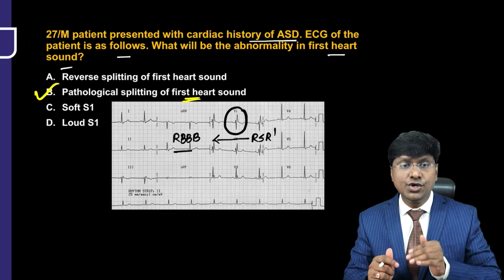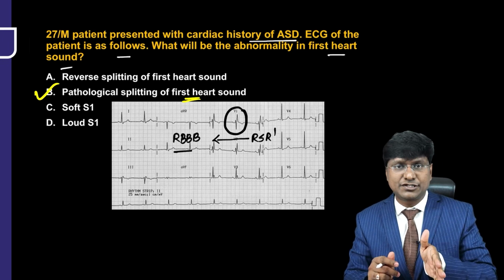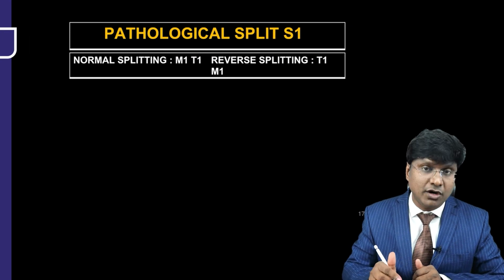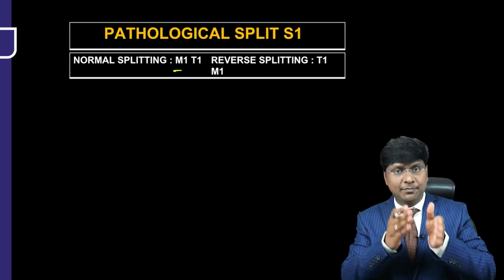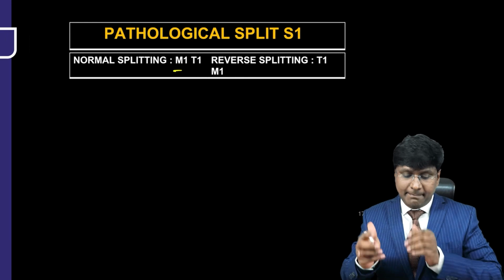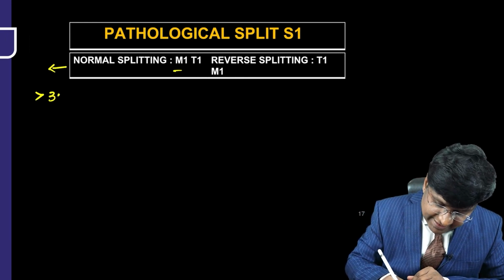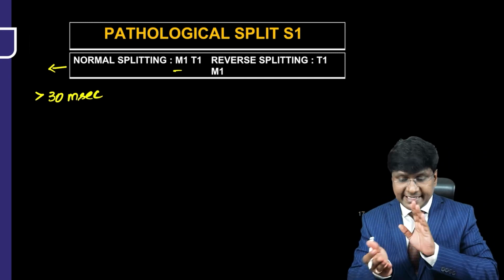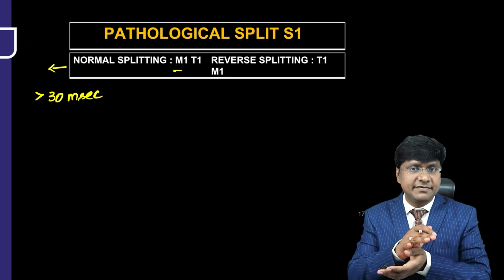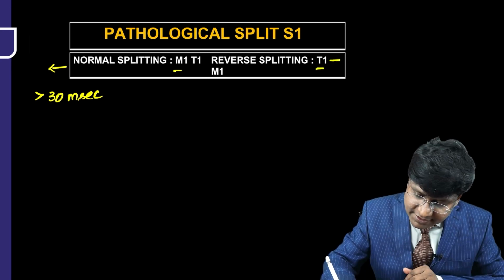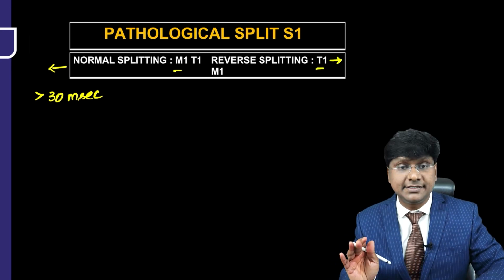This splitting also, you can have a pathological normal split. What do you mean by pathological normal split? That means you will listen to M1 followed by T1, but the gap between M1 and T1 will be more than 30 milliseconds. That is a pathological normal split. Then you have what is called reverse split. What is reverse split? You will listen to T1 first, followed by M1.